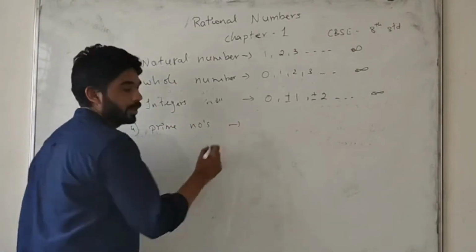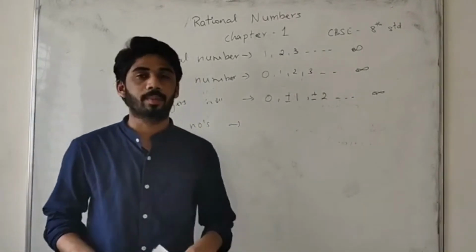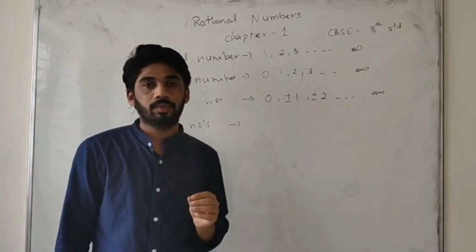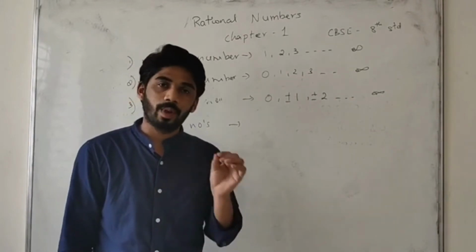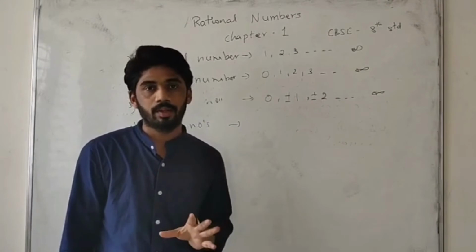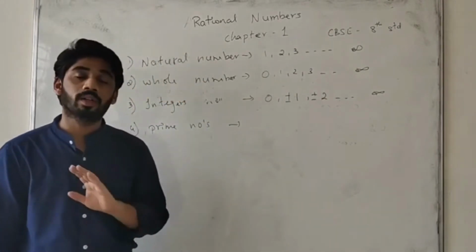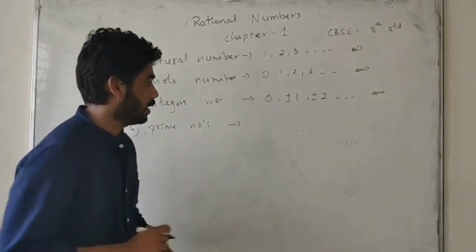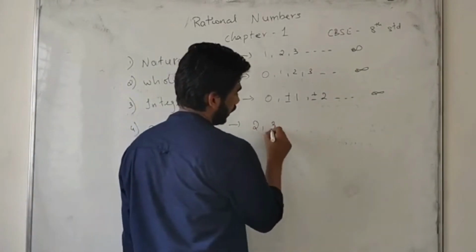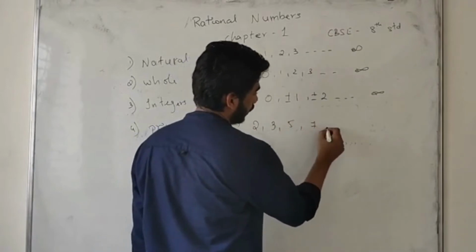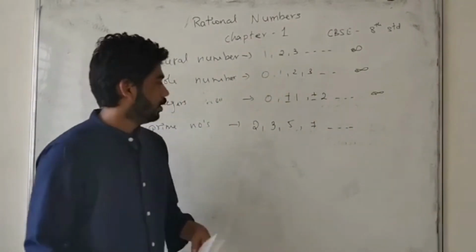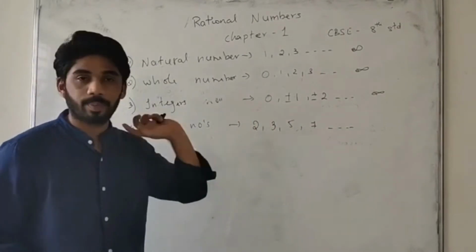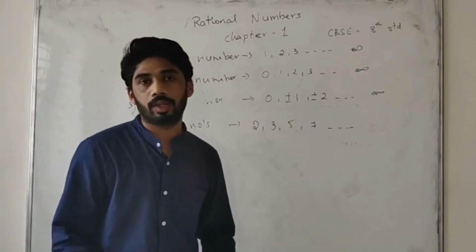Prime numbers. What is a prime number, friends? Now we have to know what is a prime number. In simple language we say a prime number is a number which is divisible by itself or by 1. It is called a prime number. So in prime numbers we are not considering one as a prime number. Leaving one, others are prime numbers. For example, 2, 3, 5, 7, unlimited. So a number which is divisible by itself or by 1 is called a prime number. One we are not taking as a prime number.